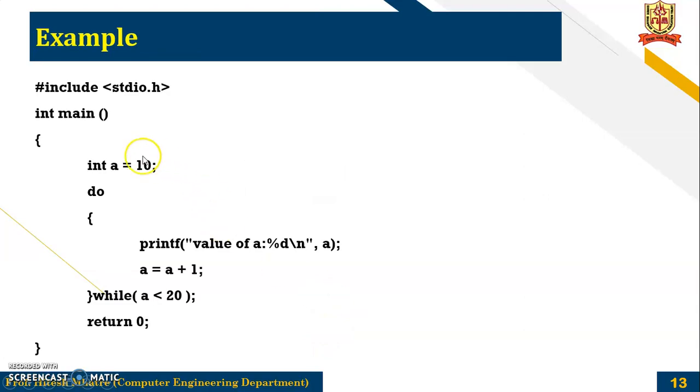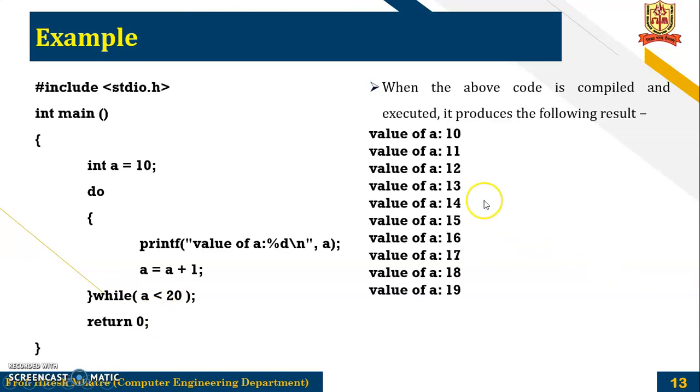If it is false, it will follow the program flow. Then example, same example starting with a equal to 10. So what it will do, print the value of a, then a equal to a plus 1. So it will display the value of a, then it will check whether a is less than 20. If it is yes, less than 20, then it will again start the loop. Again it will check the condition. If the condition is false, then it will go outside of the loop. So again starting from 10 to 19, we will be displaying this value.